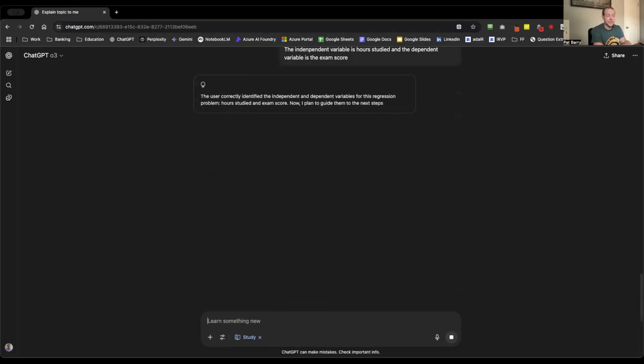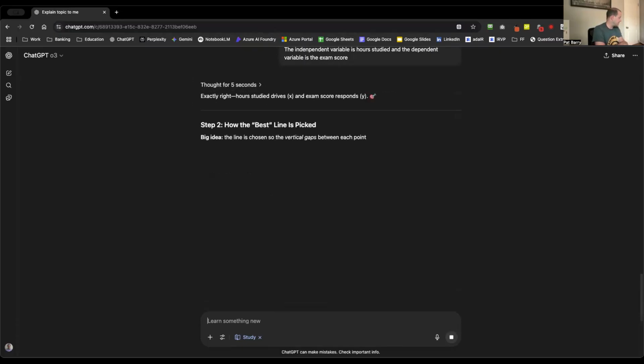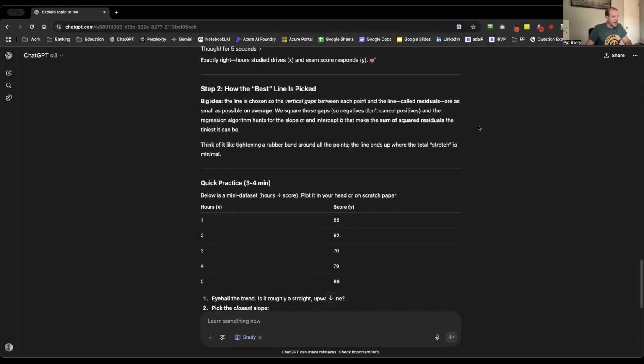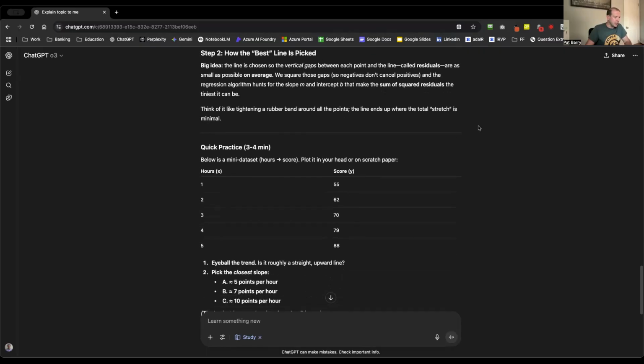So I'm hoping it takes this and kind of just builds a lesson from this. As exciting as I like statistics are, I know not many people do. Step 2. All right, so it's kind of going step by step here. This is kind of nice. It's explaining the big idea and where that vertical line needs to go.